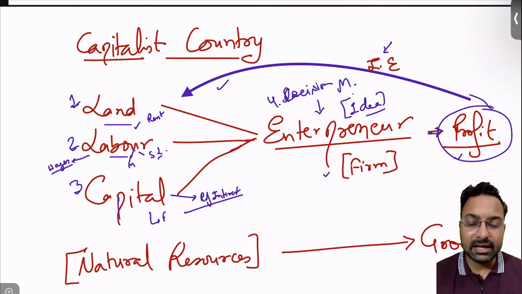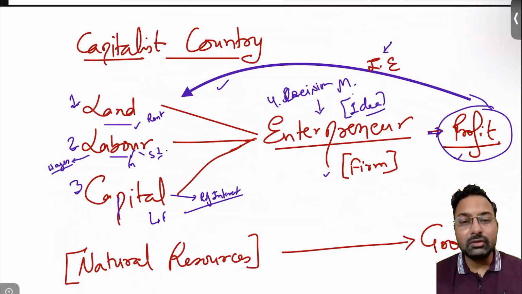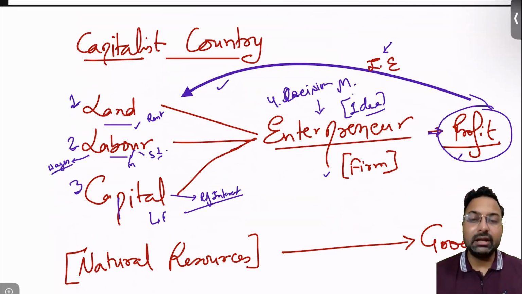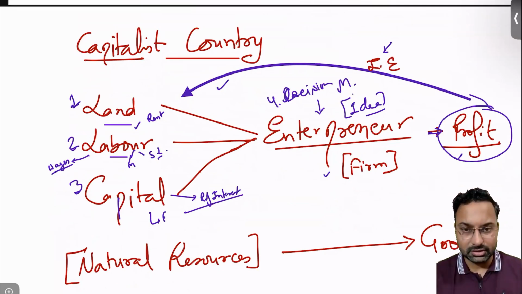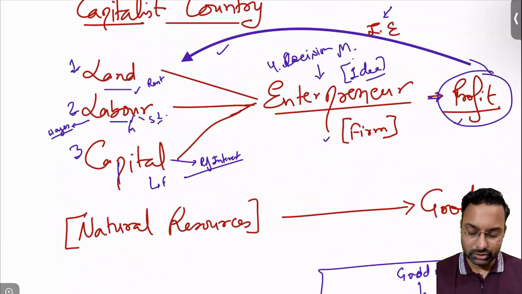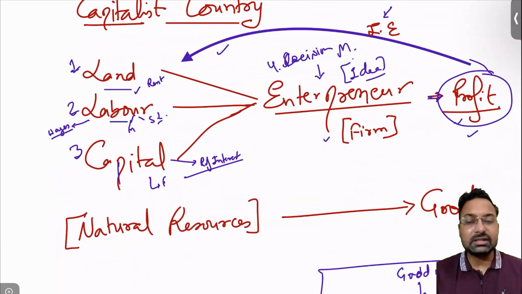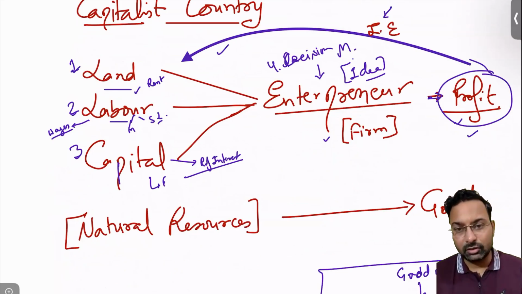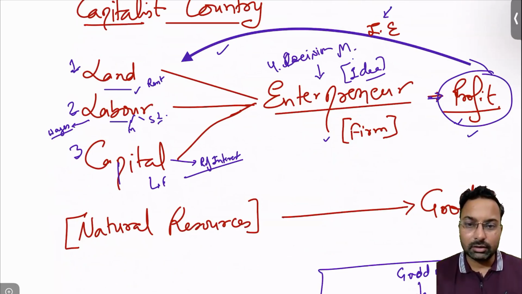He may buy more land, use additional labor, or use additional capital and give additional interest on it, and bring more production into the picture. So he may produce more goods using that profit. This is how every economic activity is run, right?